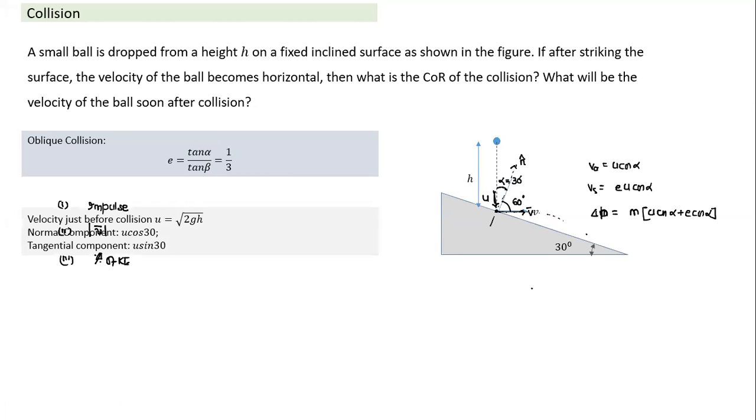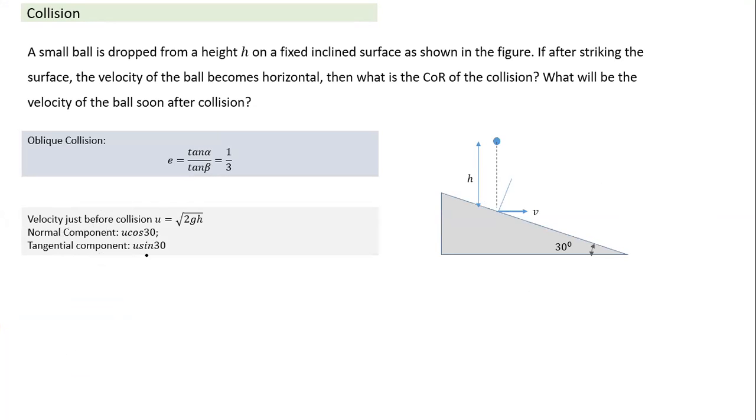And we can solve such a thing. So basically, you can solve this part also. I hope all of you can understand this part also. Velocity just before collision is root 2gh, and the normal component and tangential component can all be calculated.